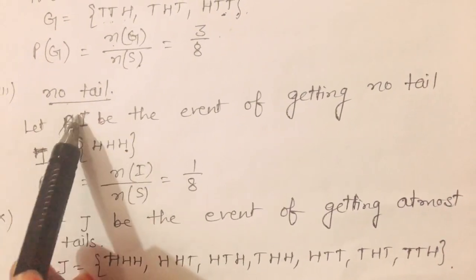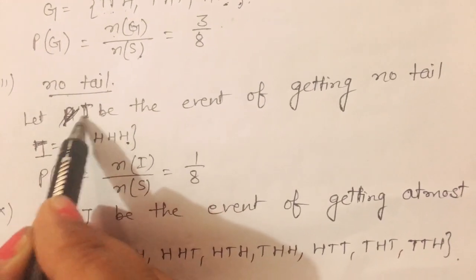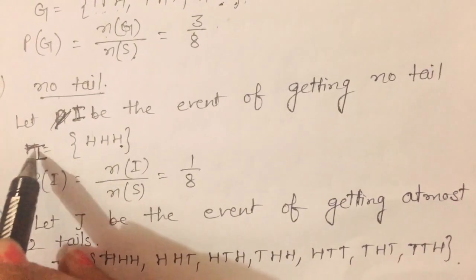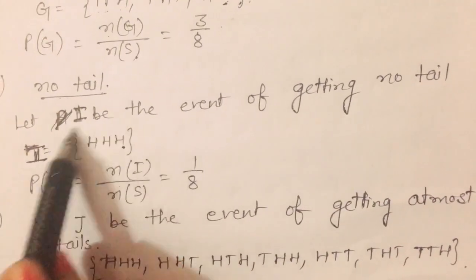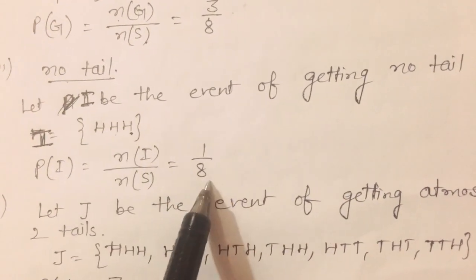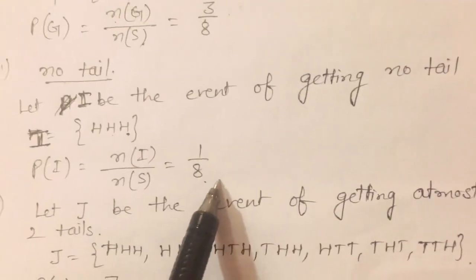Now no tail means तीनों head आएंगे. अगर कोई भी tail नहीं है तो क्या आएगा? तीनों head. So I have taken I to be the event of getting no tail, which means तीनों head आएंगे. So what is the probability? Number of favorable upon total. Number of favorable is 1 and total is 8.